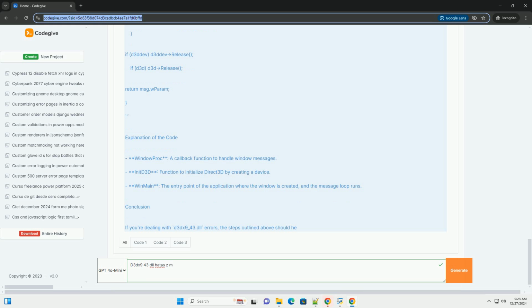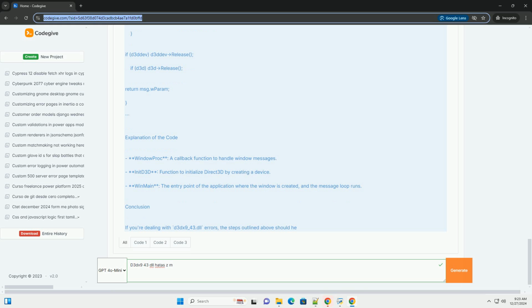How to fix d3dx9_43.dll errors. Here's how you can typically resolve issues relating to d3dx9_43.dll. 1. Install DirectX. Download and install the latest version of DirectX 9.0c or later, from the official Microsoft website. The installer often includes all the necessary DLLs, including d3dx9_43.dll. 2. Reinstall the application. Occasionally, reinstalling the game or application can resolve missing DLL issues.